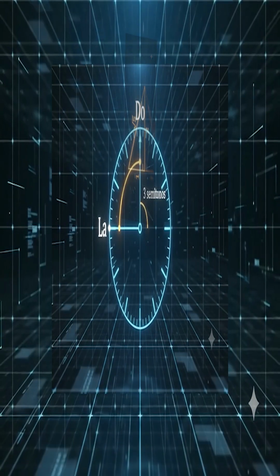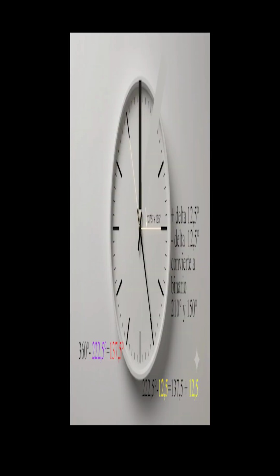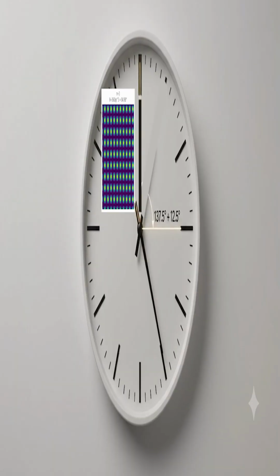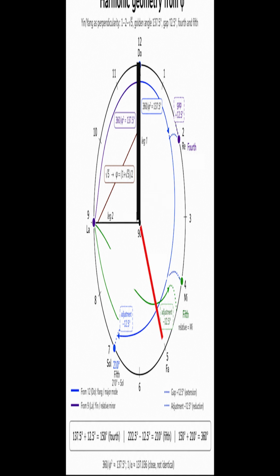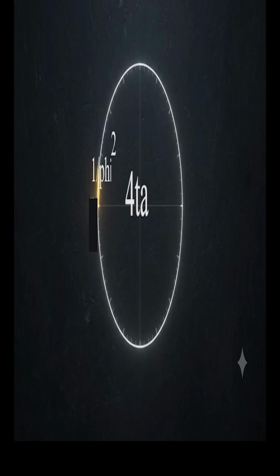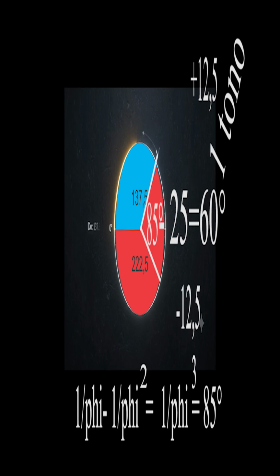A perpendicularity that joins phi with this base right-angled triangle, with both of its legs pointing at 137 plus 12.5 degrees. Adding an angle that, when subtracted from 222.5, creates the first void of a fourth, which invokes the fifth. Another void is created by its difference, which is 85 degrees.